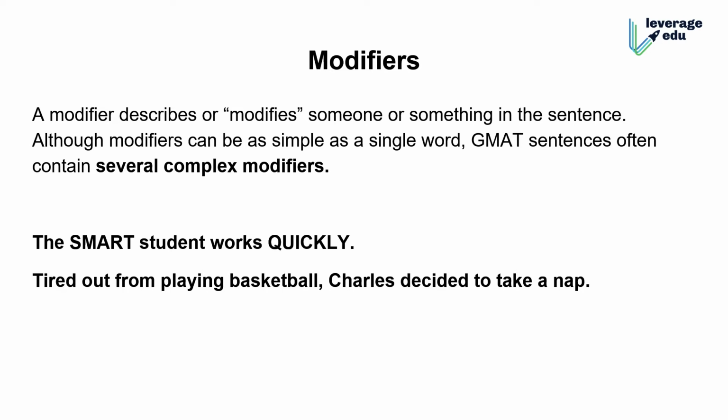Who was tired from playing basketball? The answer immediately is Charles. So that entire phrase is describing Charles. That's what modifiers are. So there are subcategories.